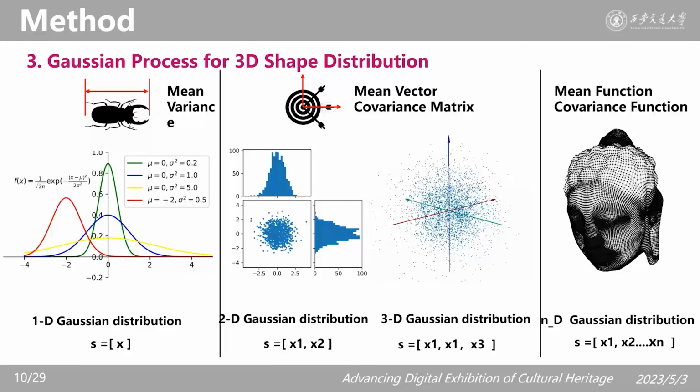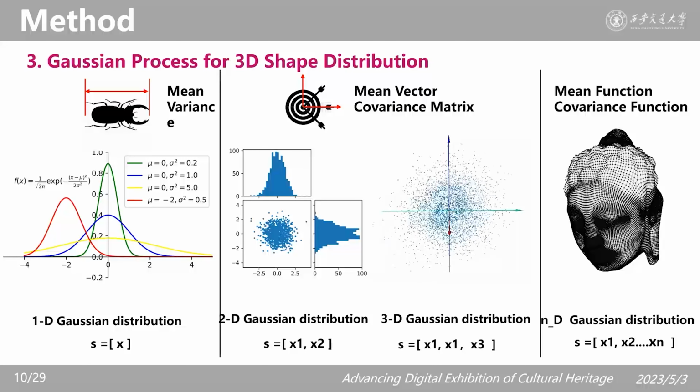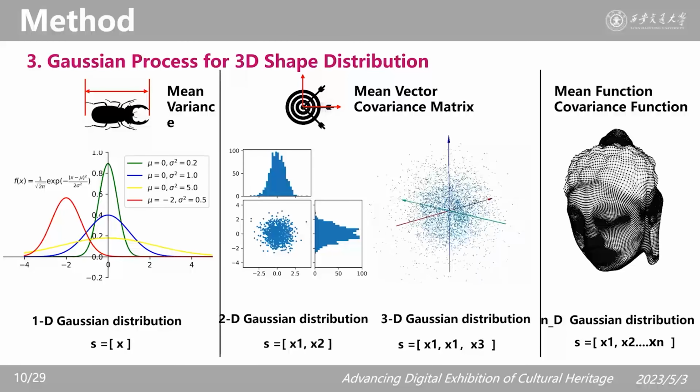And the Gaussian distribution tells us that the data is generally scattered around the mean vector, and 95% of the data are basically concentrated within two standard deviations. The expression of Gaussian distribution is concise and elegant. What's more, it has a closed form both in conditioning and marginalization operations, which makes the calculation simple and efficient.